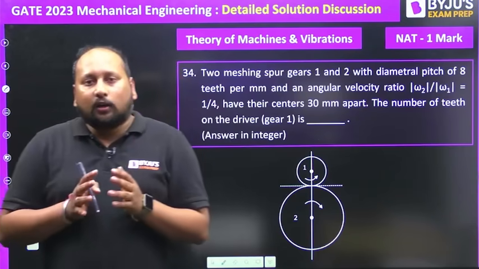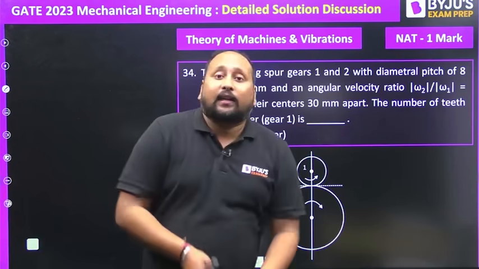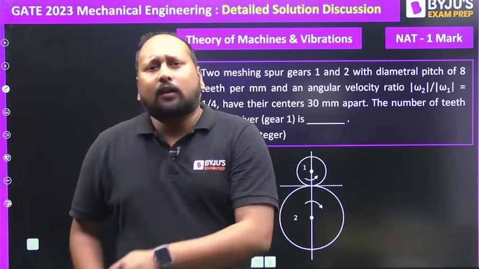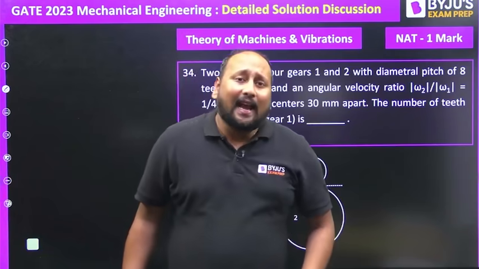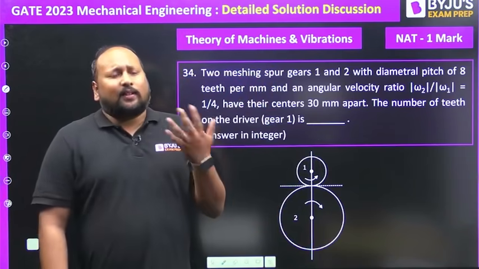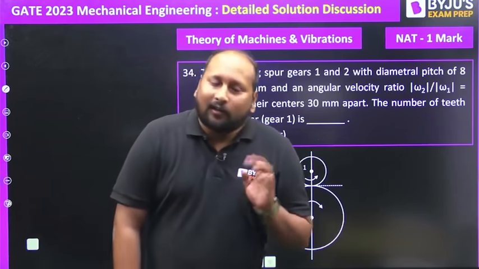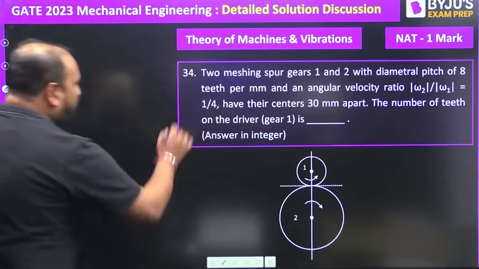If I talk about the overall question difficulty or the level of questions from theory of machines and industrial engineering, they were very easy. If you have the basic knowledge, I think you will be able to solve them very accurately. So let us see this question.